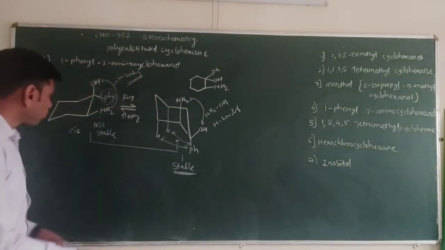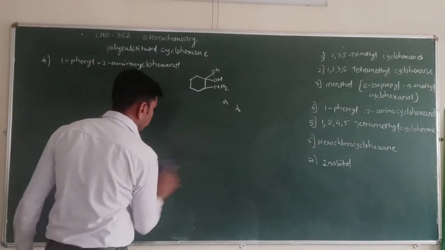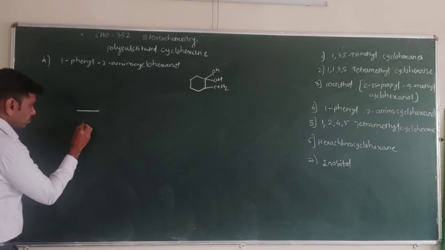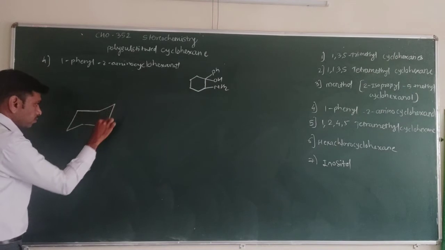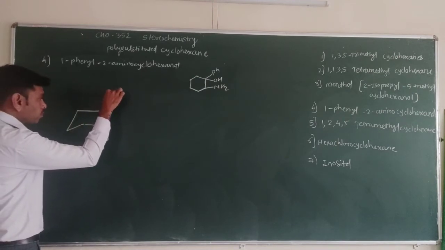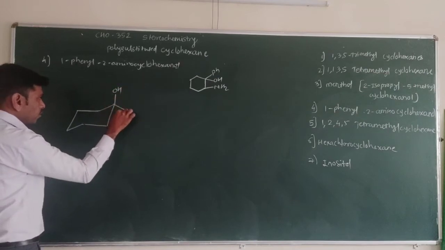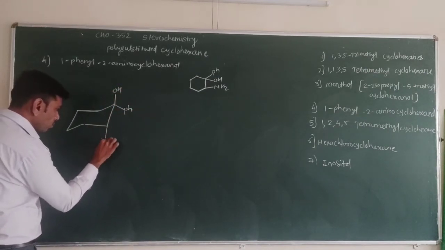Now look at the trans form. Here in the trans form, the OH group is here, the phenyl group is in the equatorial position, and now NH2, both are trans.